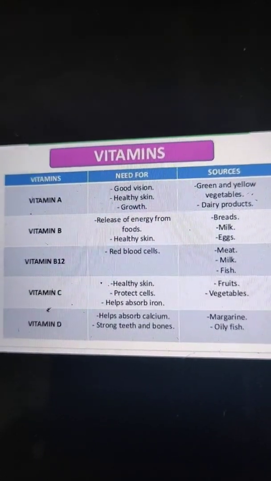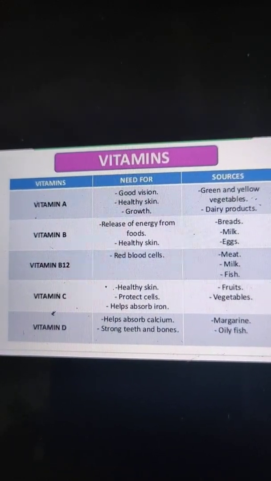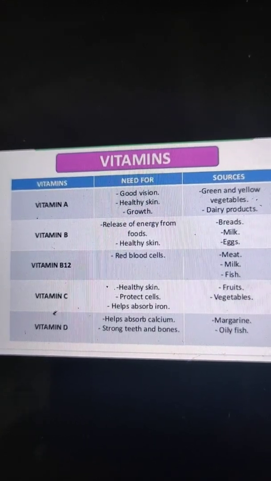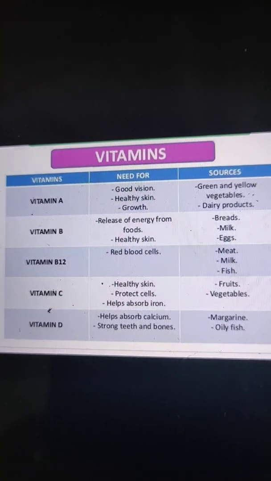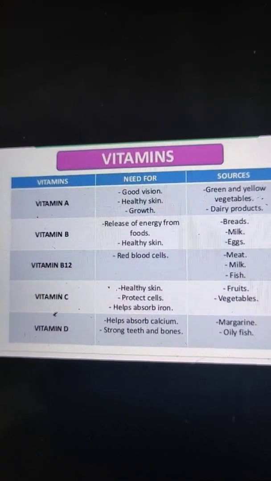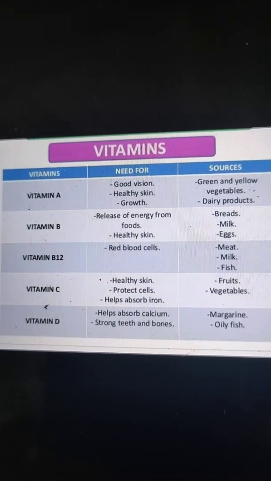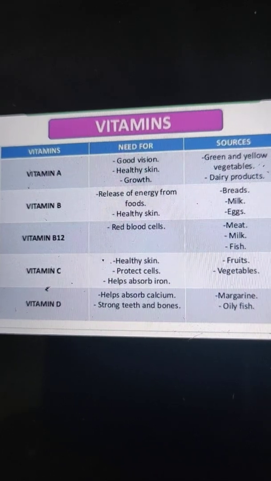Now the next one is vitamin C. Vitamin C is necessary for keeping our teeth good. It is necessary for keeping gums and joints healthy, and it increases the resistance of our body to infection and helps to fight against diseases. Vitamin C is very important to fight against diseases.